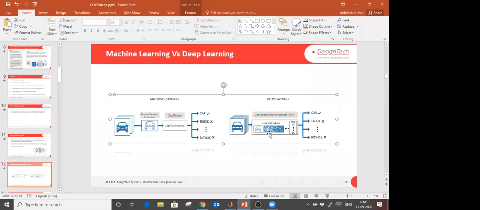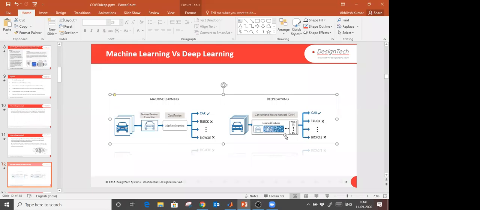Same in deep learning, you see that we don't have to extract the features of those vehicles manually. This CNN will do it for you automatically. This is the first difference. The second difference is that machine learning is based on statistical, mathematical equations, but deep learning is based on neurons, or you may say artificial intelligence, or you can also say neural network.